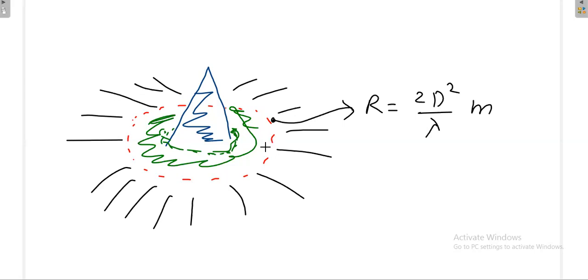That is not useful, because whenever you have power, it has to go to a longer distance. Some portion of the power transmitted by the antenna is available only in the near field. For example, around 5% of the power will be available in the near field. The remaining 95% will go to the far field. With the near field you cannot do any communication. With the far field only you can do communication. Signal goes in the far field.